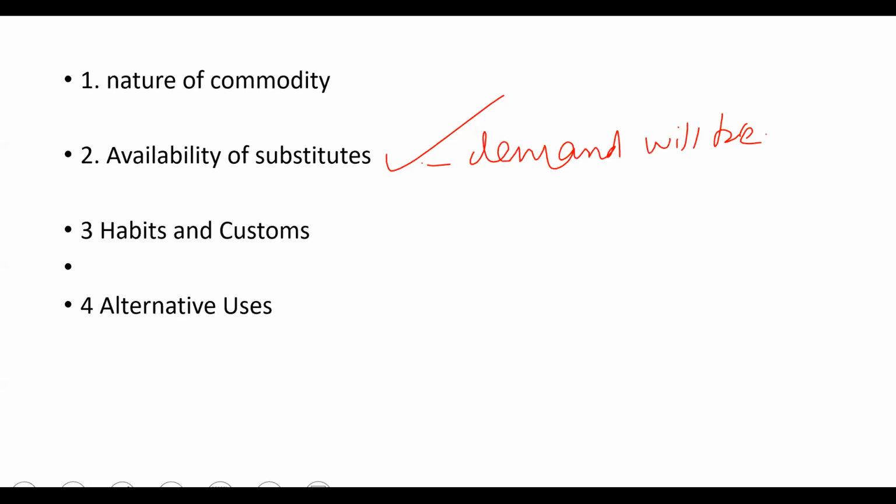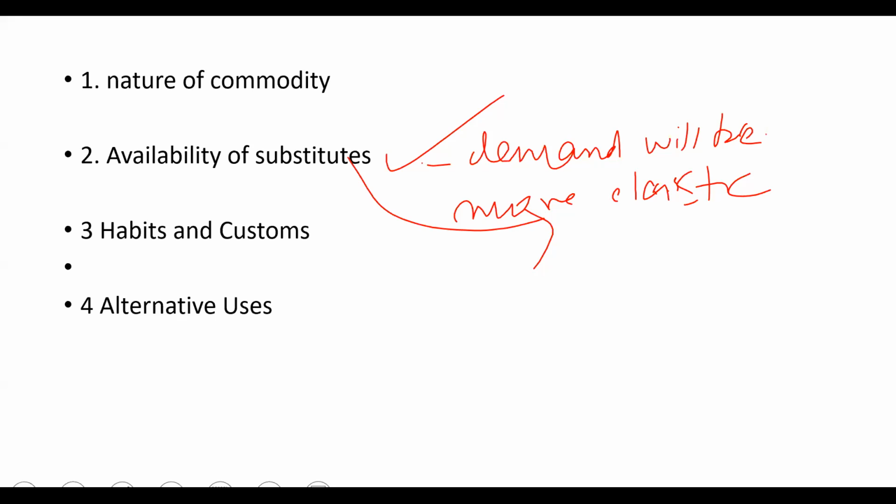Boys take down the points. What is the reason? ये नहीं तो वो available है. So demand will become elastic.